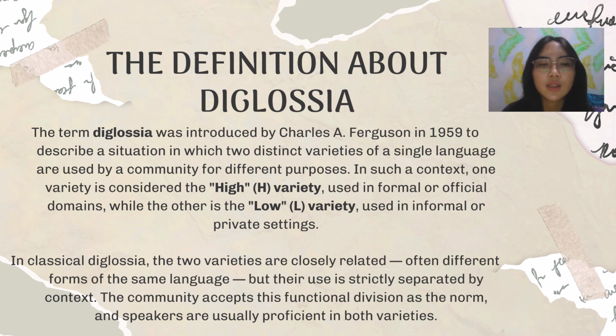In classical diglossia, the two varieties are closely related, often different forms of the same language, but their use is strictly separated by context. The community accepts this functional division as the norm, and speakers are usually proficient in both varieties.